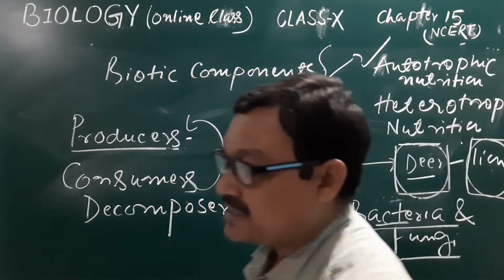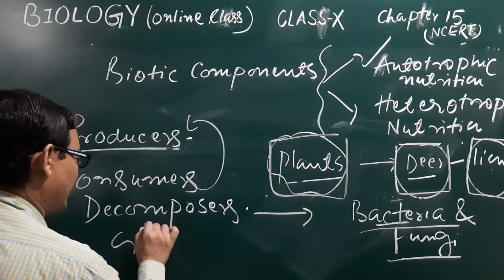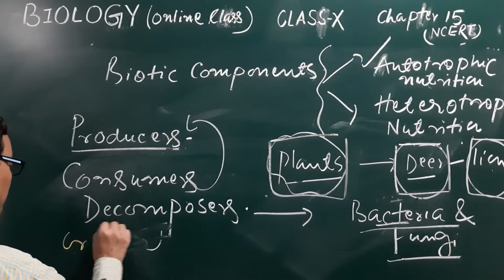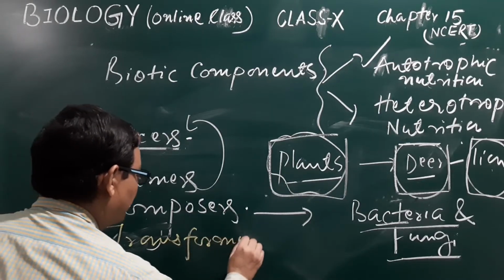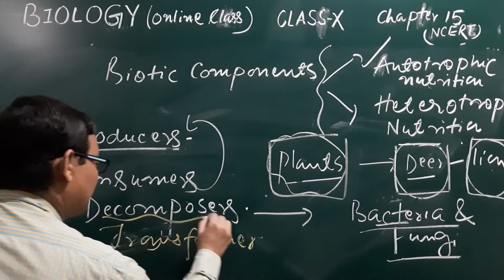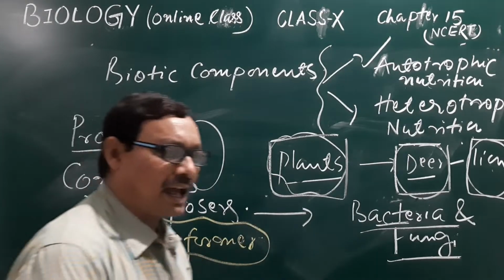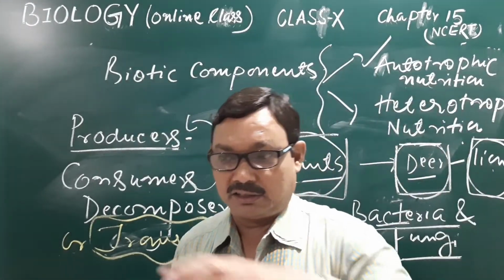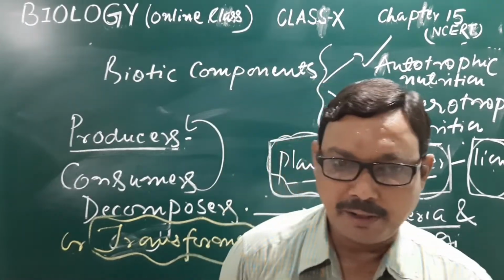Decomposers are also known as transformers. Why are they known as transformers? Because there is a specific type of bacteria present which is able to recycle after the death and decay of the body.